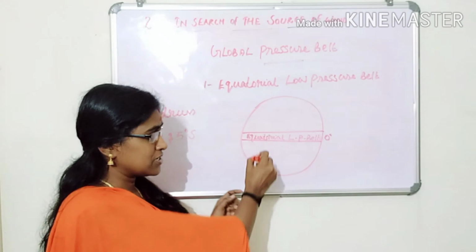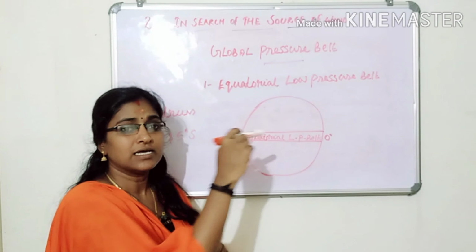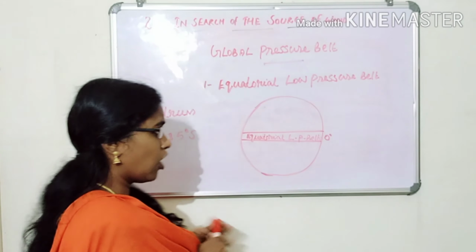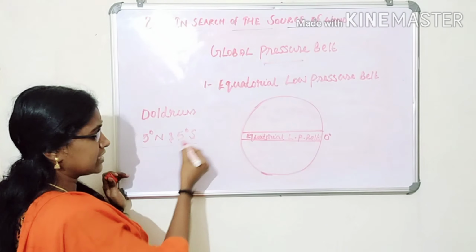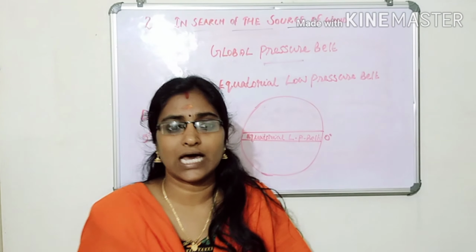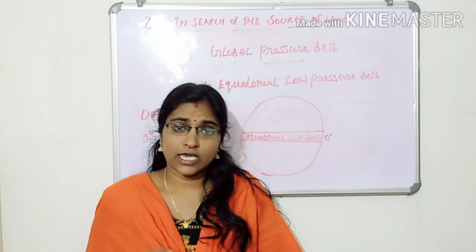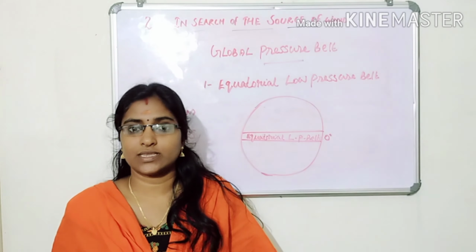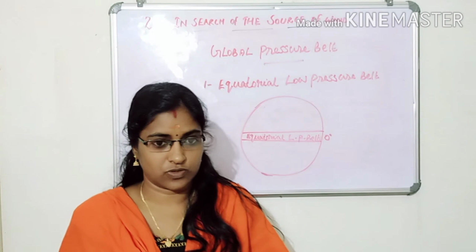When temperature increases, air expands. That's why low pressure is experienced in this zone. This zone is situated between 5 degrees north and 5 degrees south latitude.